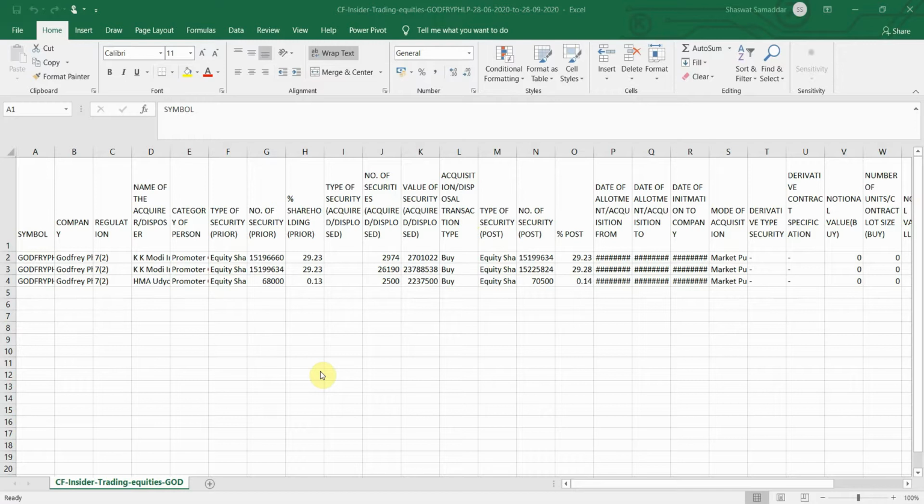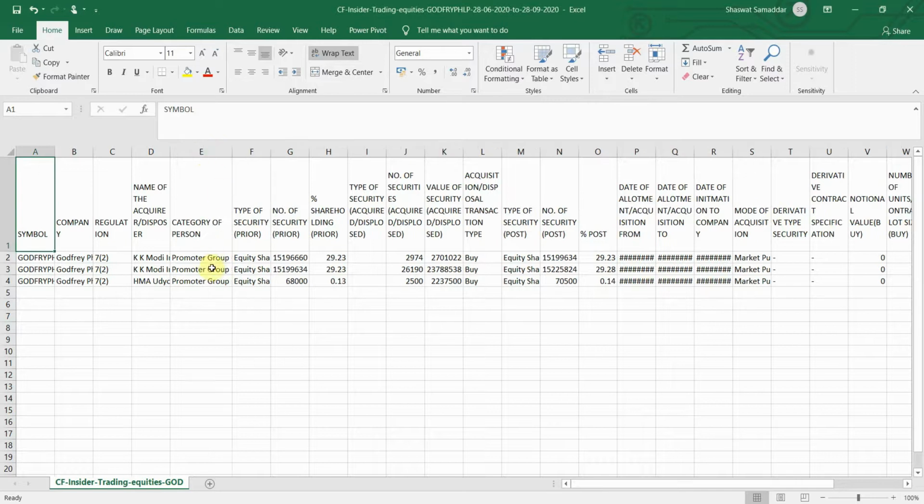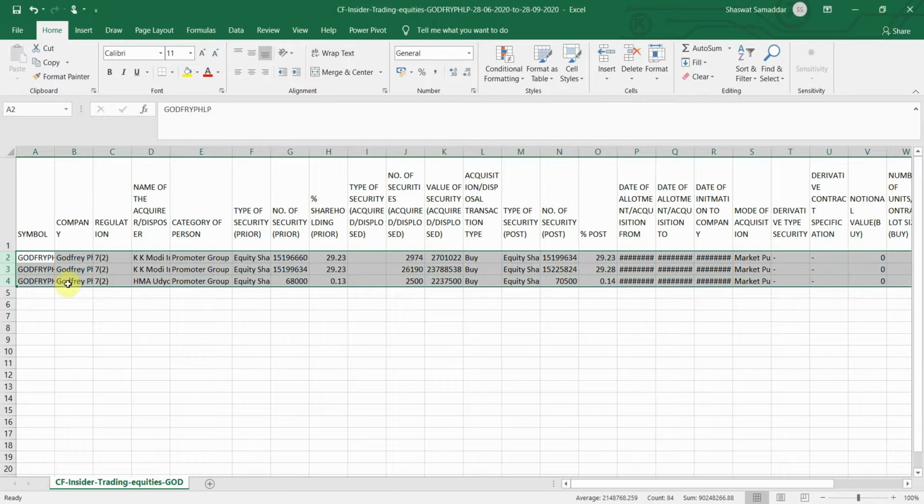We will just select the 3 months time frame. Once it has refreshed, I'll click on the download button right here. It will again download an Excel file. I'll quickly go ahead and open it for you.